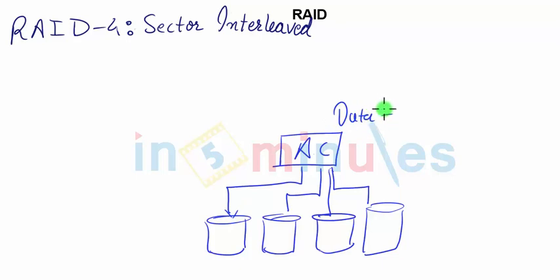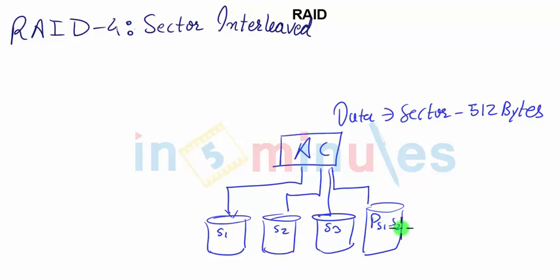Whenever you give data, it would be divided into sectors. To the people who don't know what is sector size, 512 bytes. Be careful, remember this is very commonly asked in many technical interviews as you go further. So data would be broken into sector 1, sector 2, sector 3, and their respective parity for sector 1, sector 2, and sector 3 would be stored onto the parity drive.